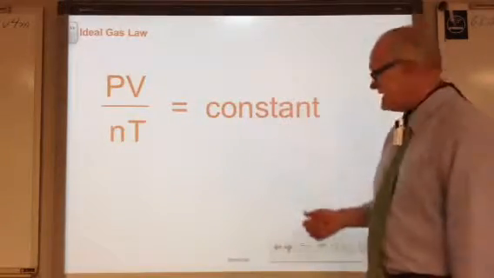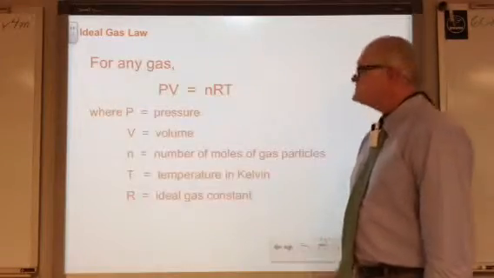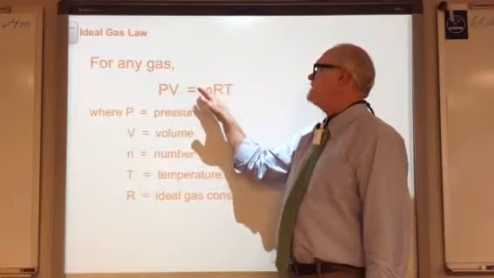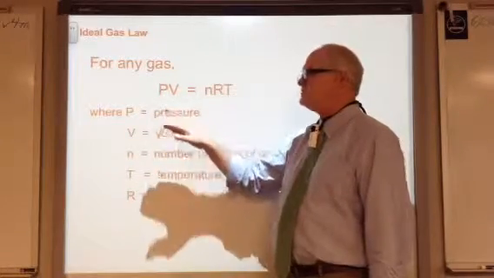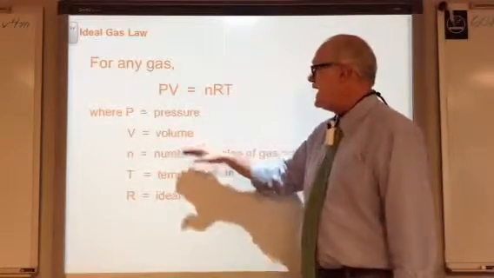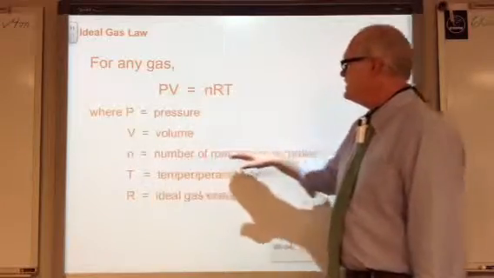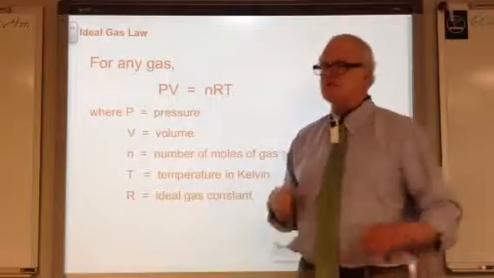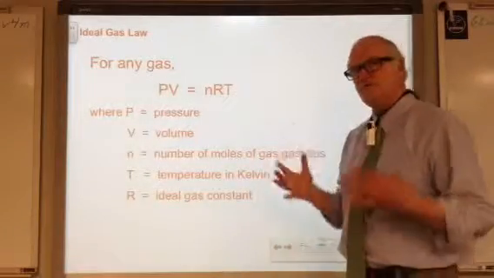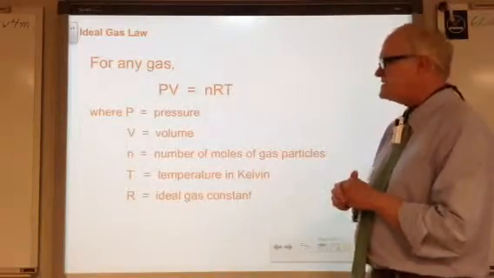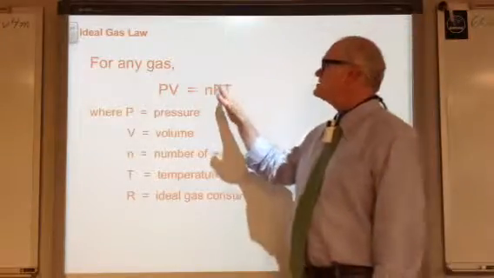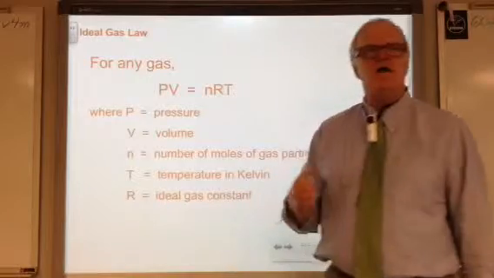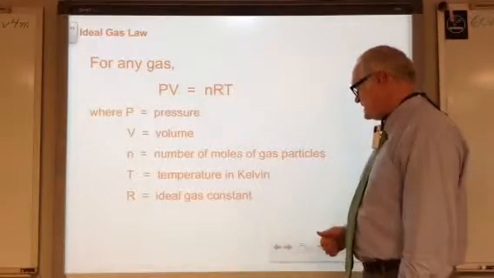In fact, this is the ideal gas law, which is most often expressed in this way: PV = nRT. P is pressure, V is volume. n is the variable that's used for the number of moles of gas particles. T is the temperature. It's expressed in Kelvin, as temperature is when we do calculations with gas laws. And R is the letter that's used for this constant value, which is now called the ideal gas constant.